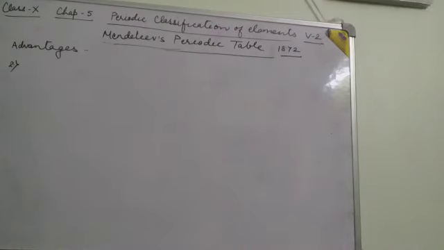There are some incorrect atomic masses, like cobalt and nickel.